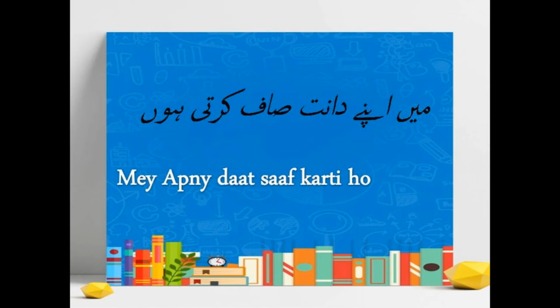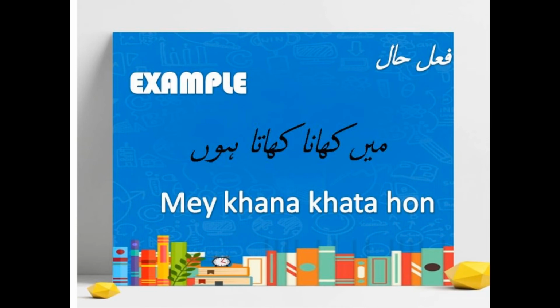Now we're going to see a different type of example to make it more understandable. मैं खाना खाता हूँ. In this sentence, the word मैं is the subject and the object is खाना, which is meal. खाता हूँ is the verb, and the word खाता describes that the person who is talking is male. In English, it will become "I eat meal." You can see that there is no possessive pronoun in this sentence, and in Urdu there is also no possessive pronoun. So it is very easy.